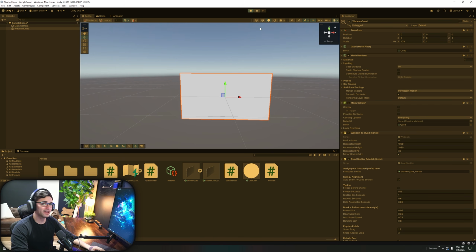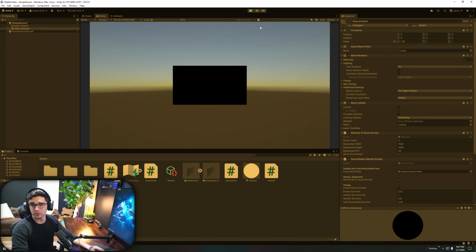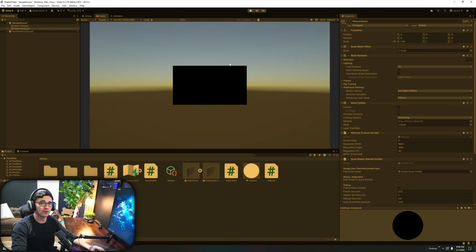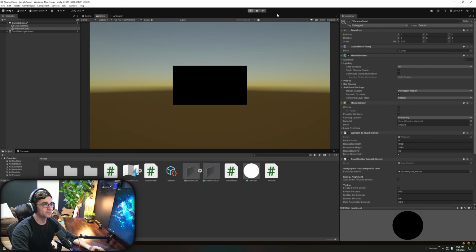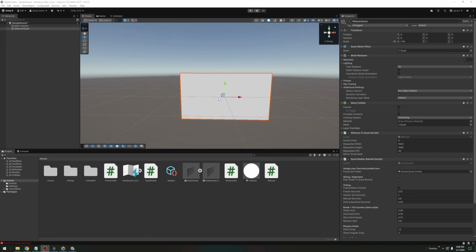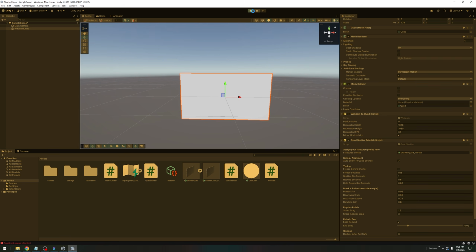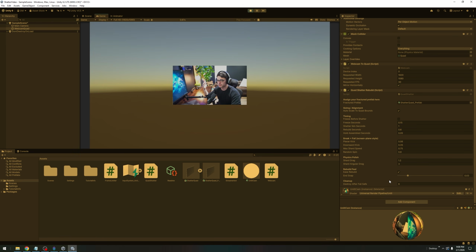My face won't show up on it because I have my camera going through OBS. But regardless, if I hit space, it shatters away right now. And that's the exact effect we wanted. Now, in order to edit this, let me go ahead and disable my camera so you guys can really see how to edit this. All of these are going to change different things, okay? So let me go into play and show you how they actually work. Well, some of them. We're not going to go through all of them just for time.